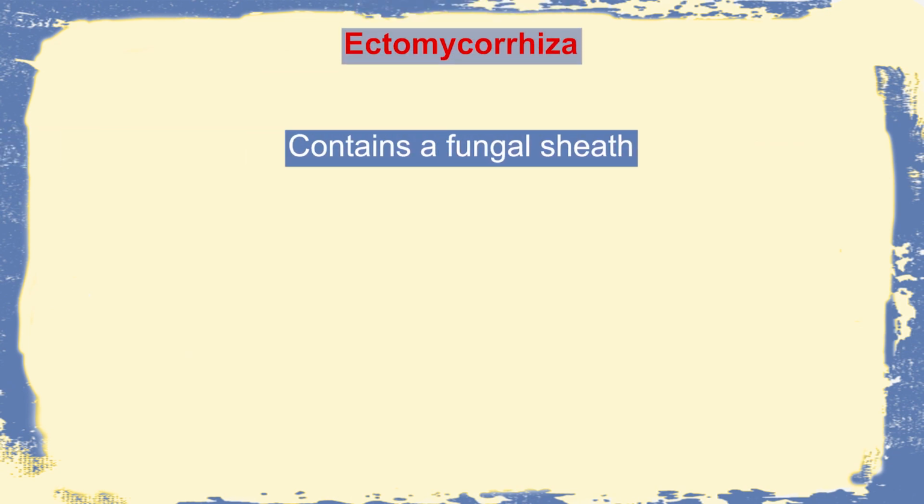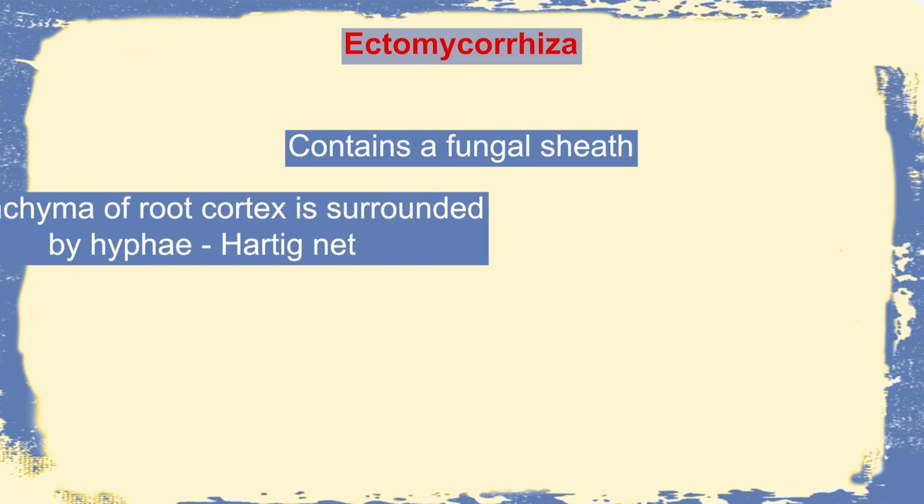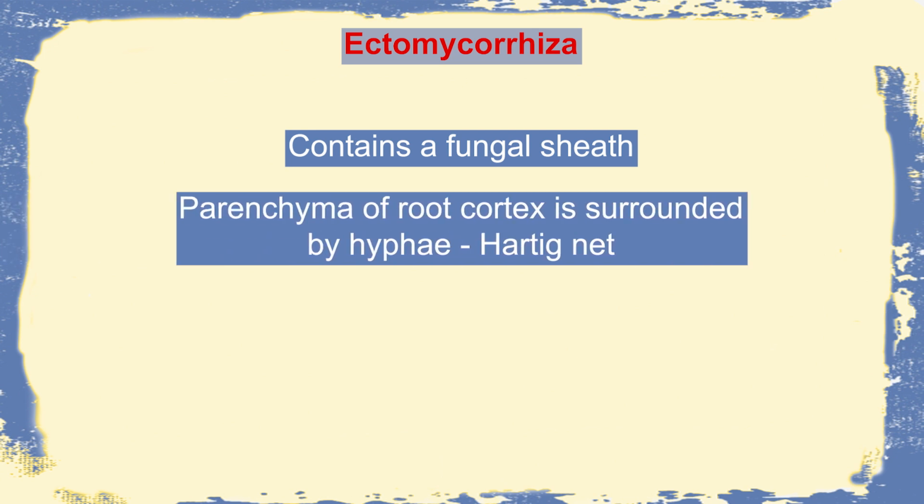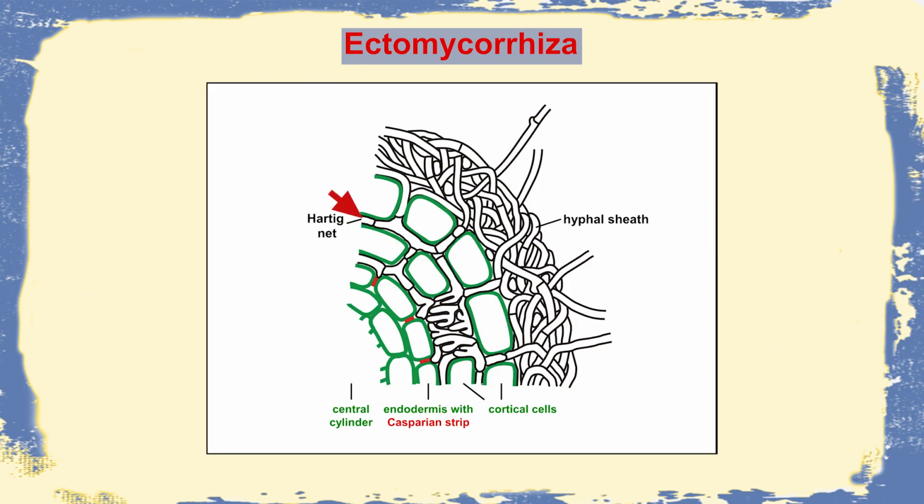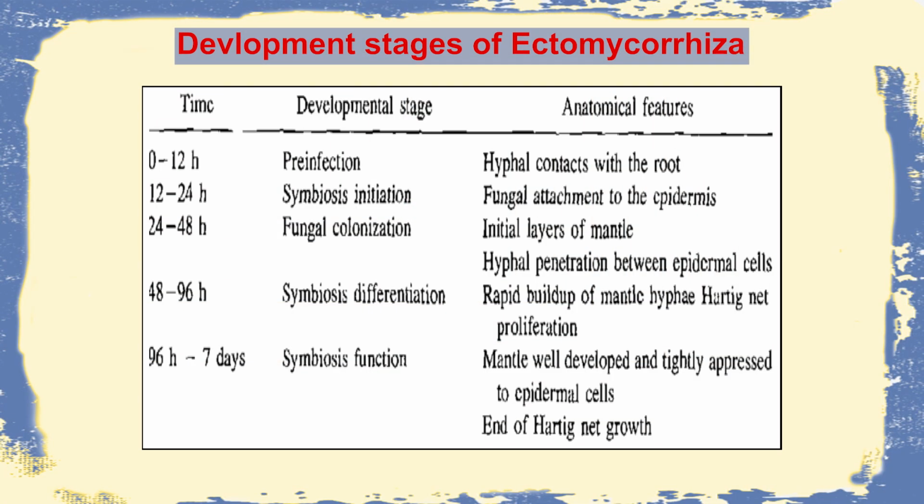So as I was telling, the Ectomycorrhiza contains a fungal sheath, and the parenchyma or the cortical region cells will have the Hartig's net, and this Hartig's net will actually increase the cell contact, reducing the intercellular space, and thereby the nourishment procurement is better if there is ectomycorrhizal association. And if we consider the developmental stages of Ectomycorrhiza, it is quite fast.